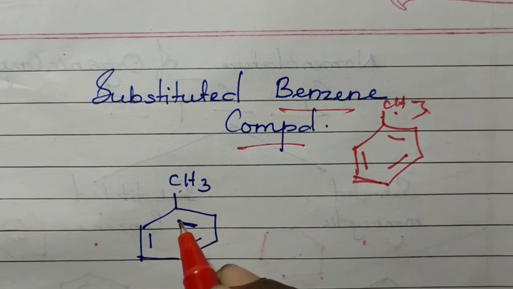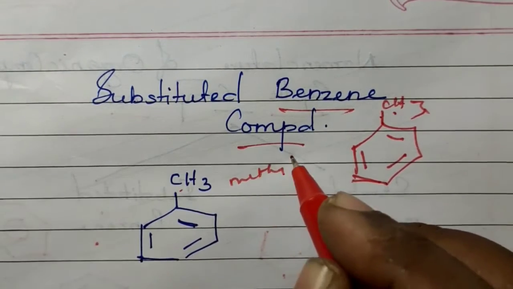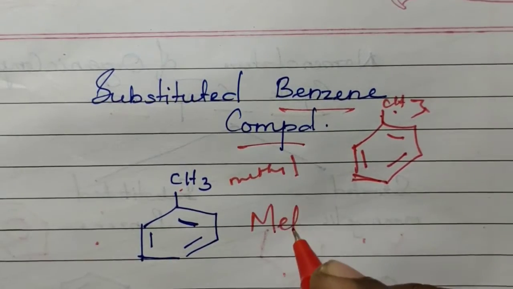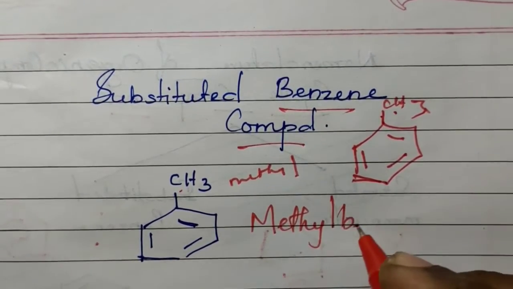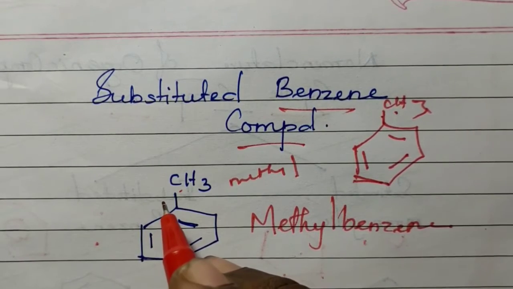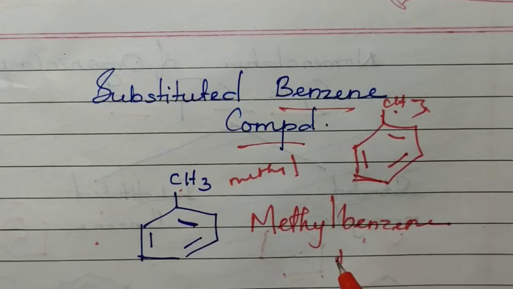CH3 group means we know it is a methyl group. So, what about the IUPAC name? Methylbenzene. This is the IUPAC name of this compound. But this compound is commonly called toluene.